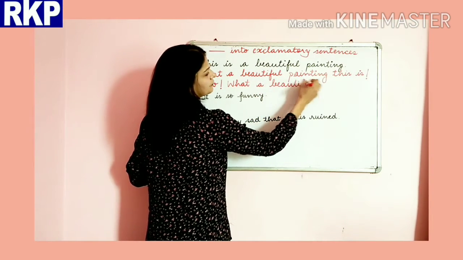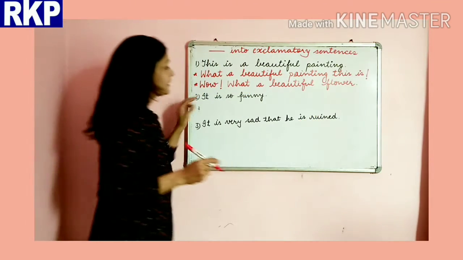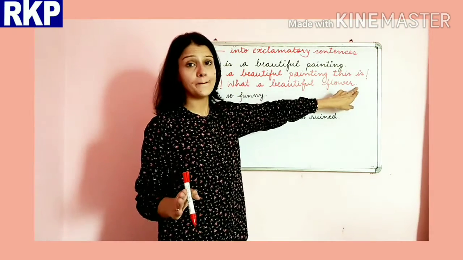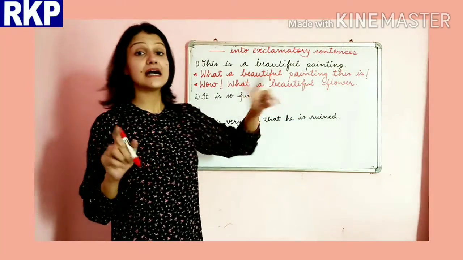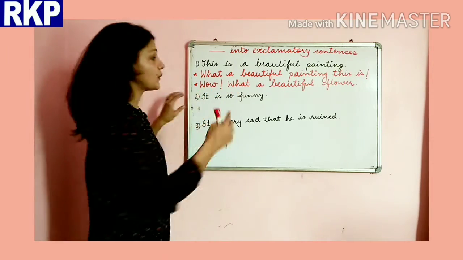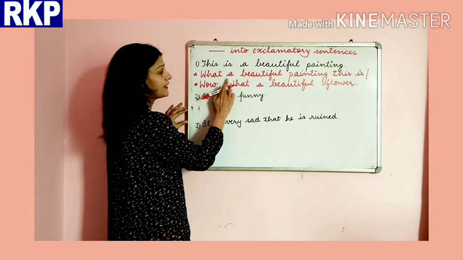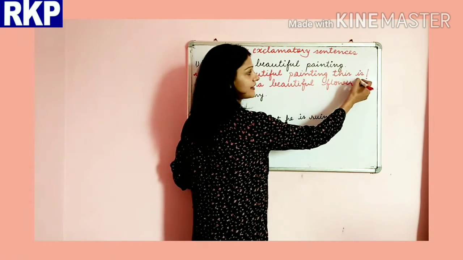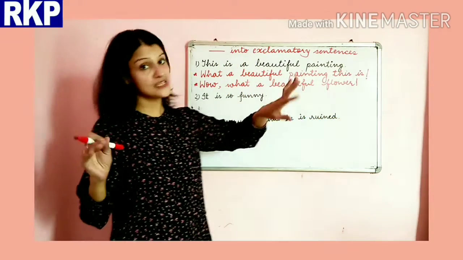What a beautiful flower. Now, if you are using the exclamatory sign here, we will use full stop at the end. Okay, we will not make this mistake, beta, of using the exclamatory sign twice in the sentence. And there is another way, that is, you use a comma here. If you use a comma here, this will be small. What a beautiful flower, and then there will be exclamatory sign at the end. Okay, so these are the two ways.